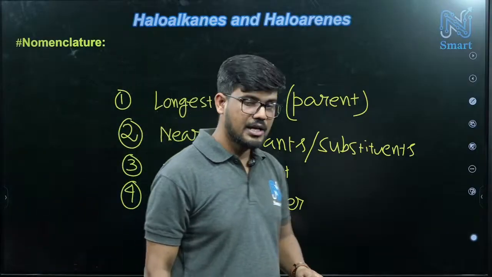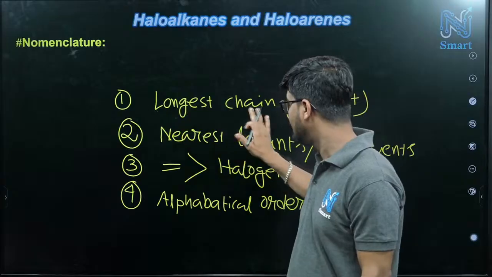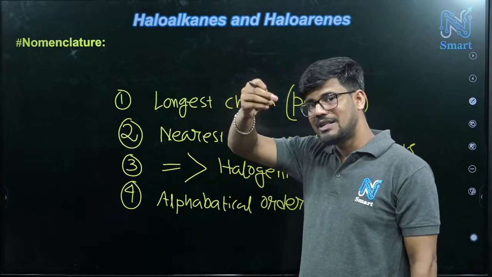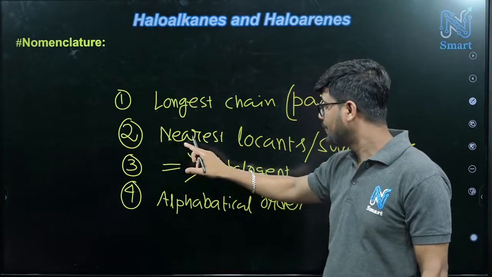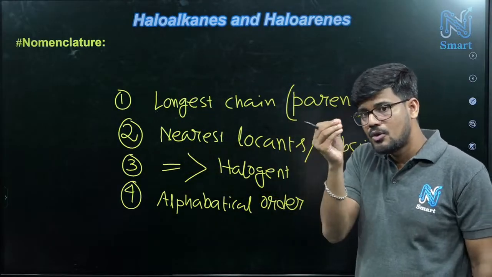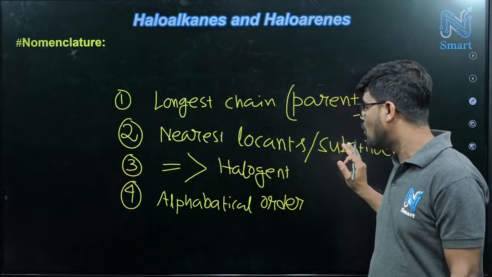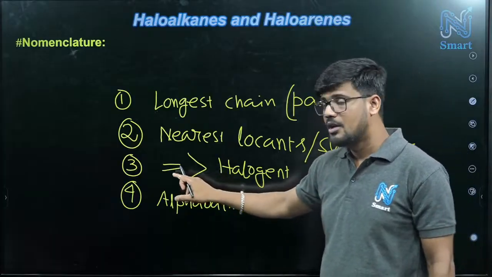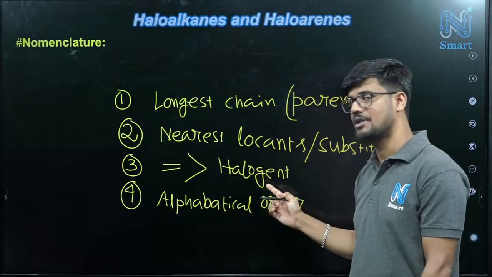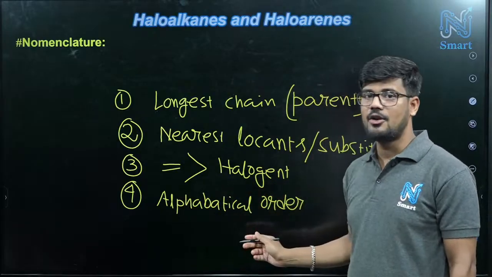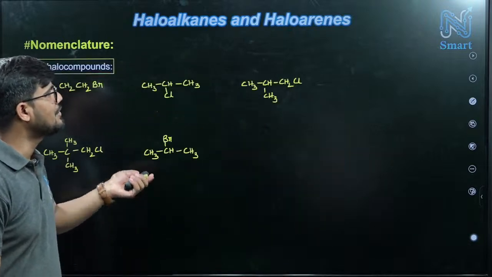So if you remember these four points, you can easily name this type of compound. One by one, we have so many examples, we will discuss that. First one is the longest chain. You have to count the sequence in such a way that you get the longest chain. Nearest locant: कौन सा साइड से नियरेस्ट लोकेंट्स और सब्स्टिट्यूएंट होगा ये देखना पड़ेगा. Double bond and halogen: always the double bond has higher priority than halogen. Next, alphabetical order. Just remember this. If we discuss some problems, then you can easily understand.